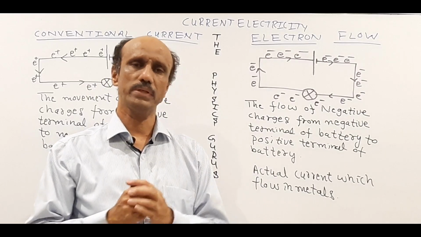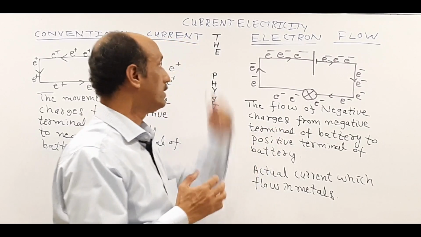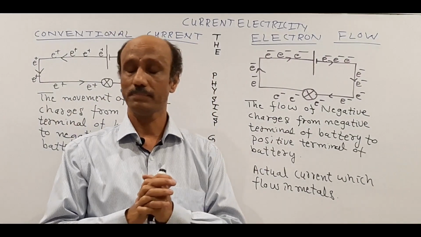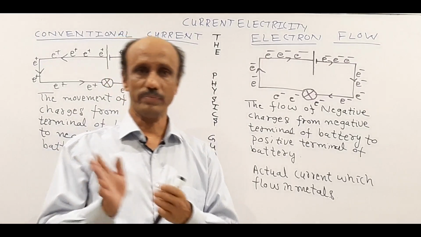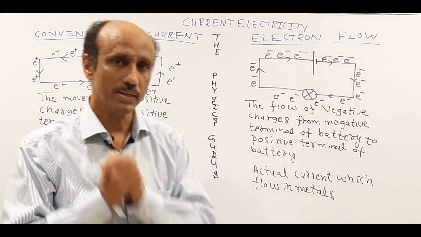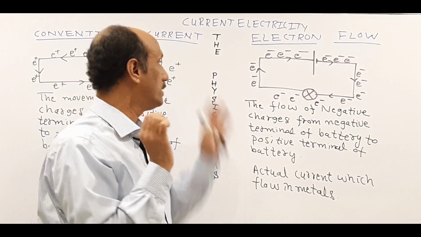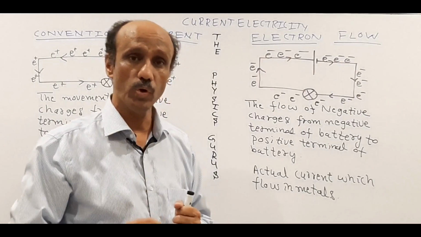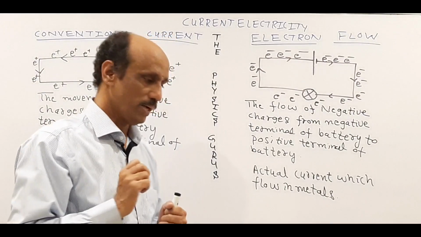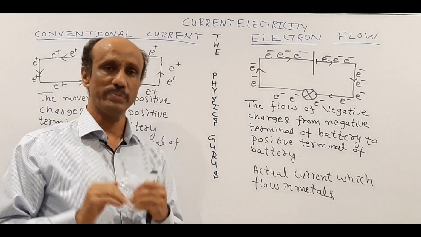Today we will proceed with the previous topic. The topic which we were discussing is current electricity. You already know the basics of current electricity. Now today we will discuss a really very important concept: the difference between electron flow and conventional current. Normally students get confused about the basic difference between them.